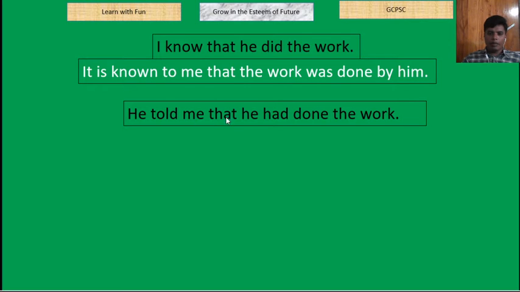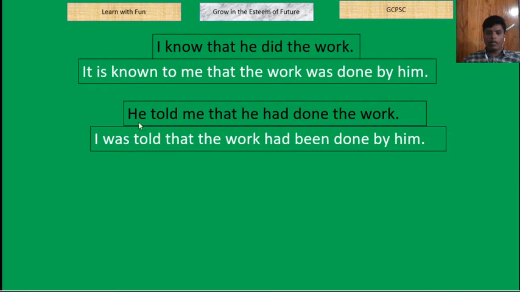He told me that he had done the work. Again same thing, but it is clear that he told me. So here me is the object of the verb told, and in that he had done the work, he is the subject, had done is the verb, and the work is the object. So what will happen? Two passives will happen here. The first one is, with he told me, this part will have a passive sense, and he had done the work, this part will also have the passive sense.